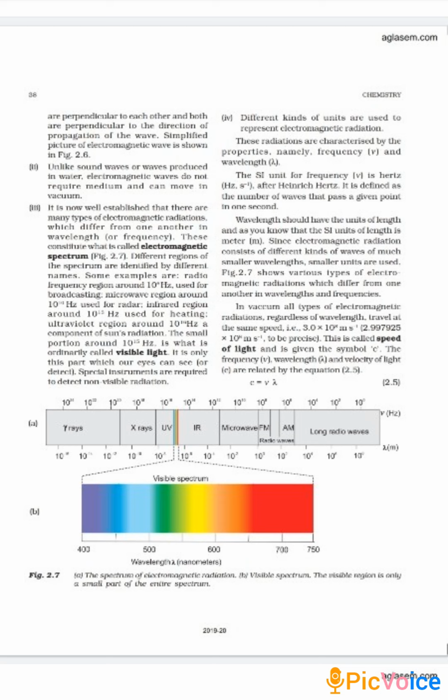Now students, the increasing order of wavelengths of these radiations I am going to tell you. Increasing order, that means I am starting from the rays of small wavelength towards the rays of higher wavelength. That is, cosmic rays have got minimum wavelength, then gamma rays, then X-rays, then ultraviolet rays, then visible rays, then infrared rays, then microwave rays, and then radio waves.